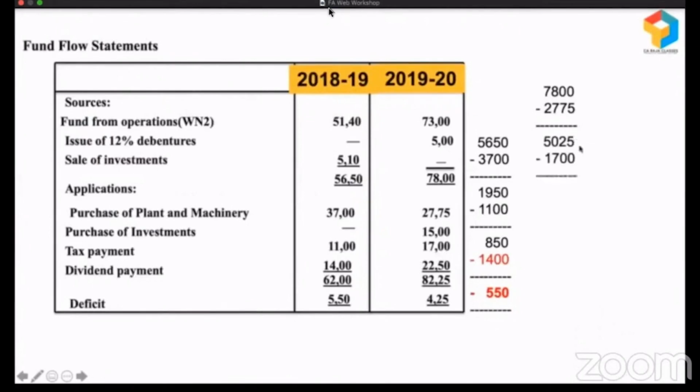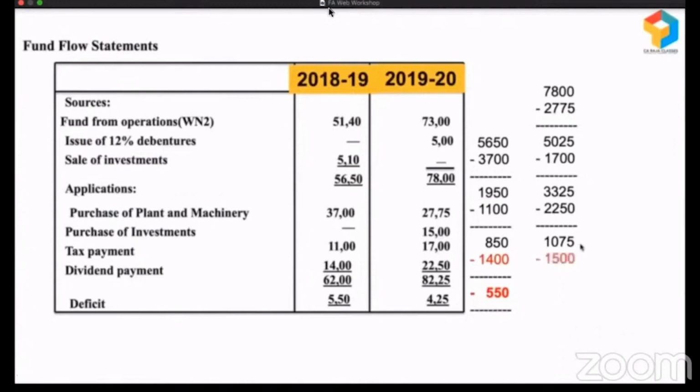So from 5,025, taxes paid, what is left over now? 3,325. From that they want to pay dividend. Okay, let them pay 2250. It means the balance left over is 1075. At this point they should have put a brake, but what they did, they went and purchased an investment of 1500 when they are left with funds of only 1075.